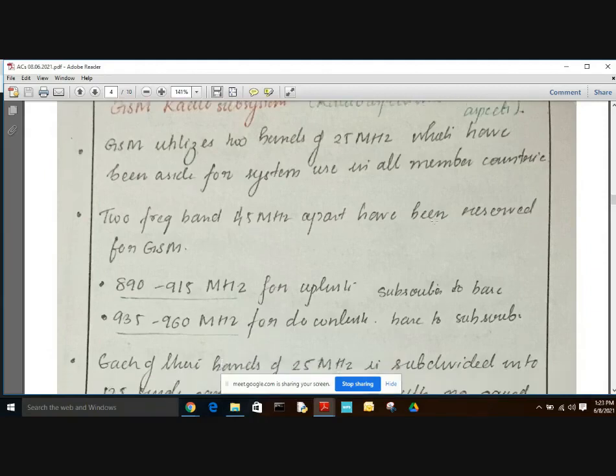This is an important point, that is the uplink range and downlink range. From subscriber to base station is the uplink, and from the base station to the subscriber is the downlink. So this is an important range which we have to remember. That is, 890 to 915 megahertz is the uplink range of GSM, and 935 to 960 is the downlink range of GSM.